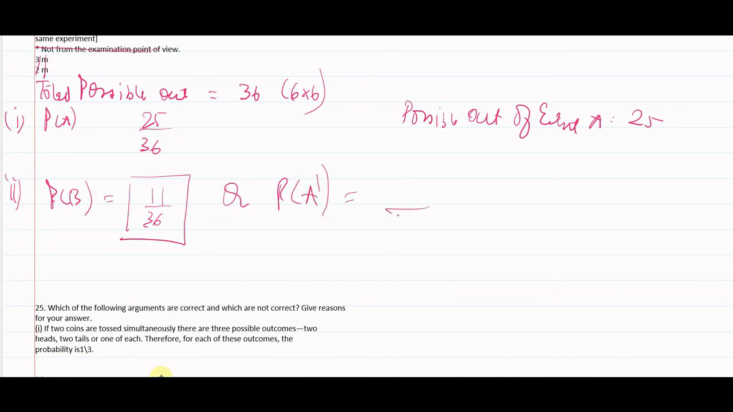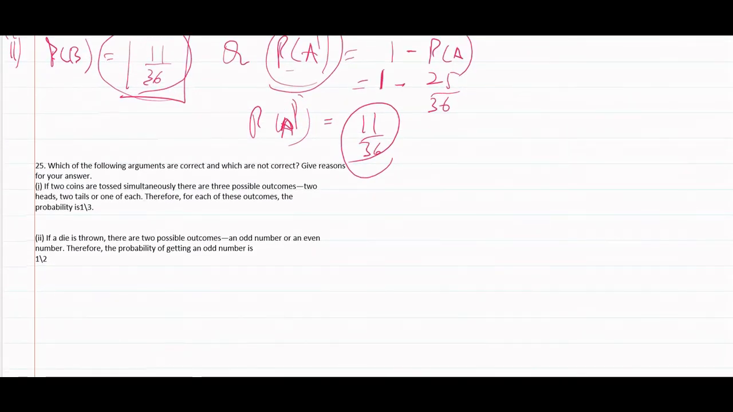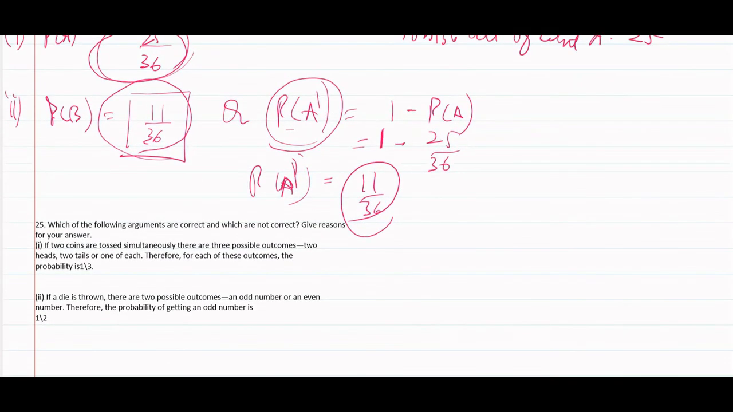Total outcomes are 36. Complementary event means other than event A. As we all know, the sum of probabilities is 1. So 1 minus not getting 5. Not getting 5 means the remaining answer would be getting 5 at least once. We would get 11 by 36. You can find the same answer both ways, by the complementary event method or just by looking at the table. Have a look at the sum.